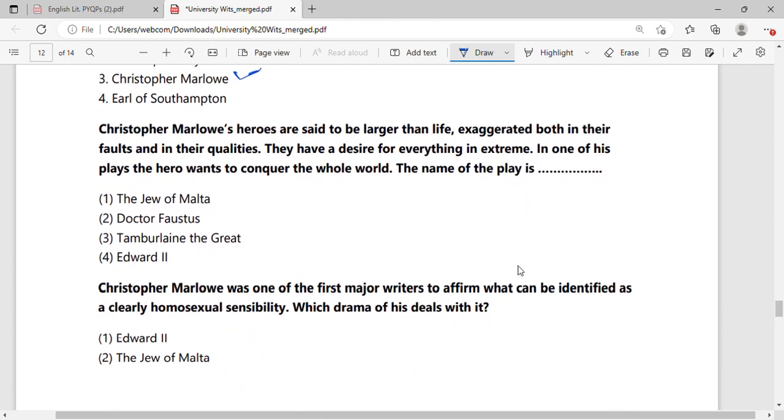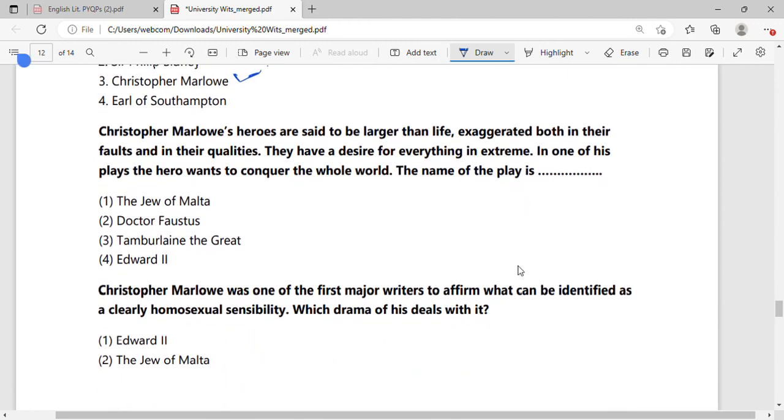Now another question. Christopher Marlowe's heroes are said to be larger than life, exaggerated both in their faults and in their qualities. They have a desire for everything in extreme. In one of his plays, the hero wants to conquer the whole world. Obviously, you got it. Who was crazy after power? Who wanted to gain the power? Tamburlaine. Right? It was Tamburlaine. So the answer is 3 here.